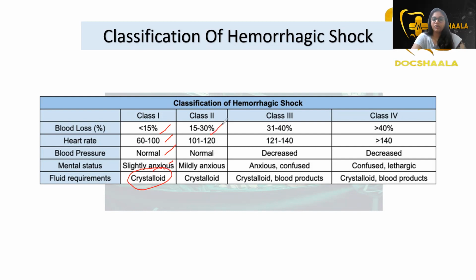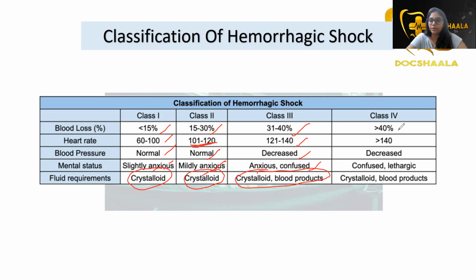Class 2: 15 to 30% of blood volume is lost, heart rate will be 101 to 120, blood pressure is normal, the patient is mildly anxious, and crystalloids are enough. Then class 3: 31 to 40% of blood volume is lost, heart rate will be 121 to 140, and there is decreased blood pressure. The patient appears anxious and confused. Then crystalloids and blood products will be required to resuscitate the patient.